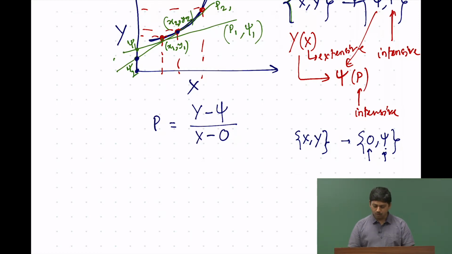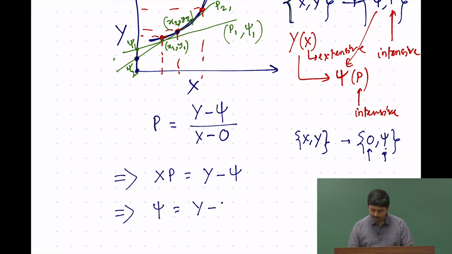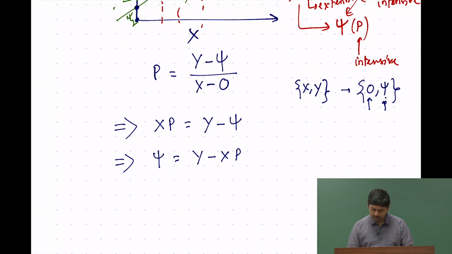That is the definition of slope. So, then automatically what we get is x p is y minus psi, and what we get from there is psi is y minus x p, where p is nothing but the slope of the function, so, del y by del x, into x.